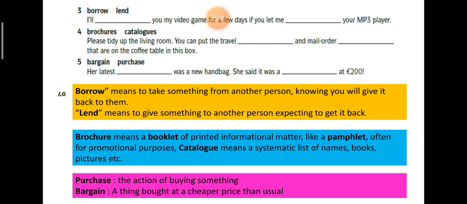For example, if I go to a shop and the pair of shoes that is usually priced at 200 ringgit is suddenly discounted at 50%, that pair of shoes would be a bargain if I buy it, because now after the discount the price is cheaper. It is considered a bargain because you bought it at a cheaper price than usual.